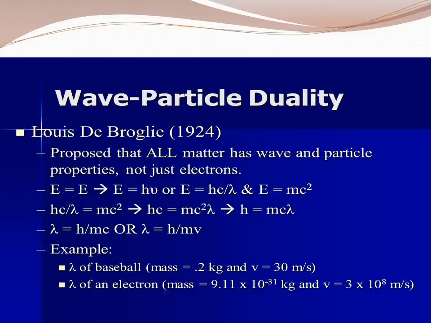Further, h is equal to mc square by lambda. Now h is equal to mc lambda because c cancels. So lambda equal to h by mc. Further, lambda equal to h by mv because c is written as v. Photons have zero rest mass. So the moving velocity c is written as v. The final value is lambda equal to h by mv. This is valid when a particle travels at a speed much less than the speed of light. Every particle travels at a speed less than that of light. For example, lambda of a baseball.